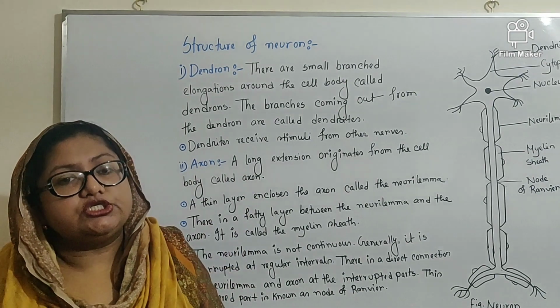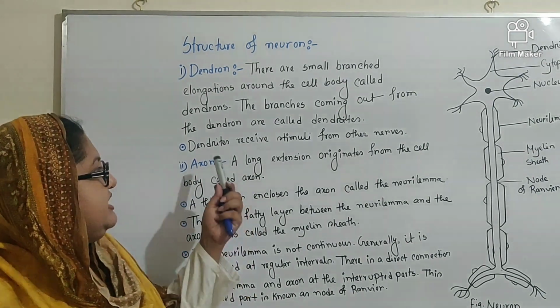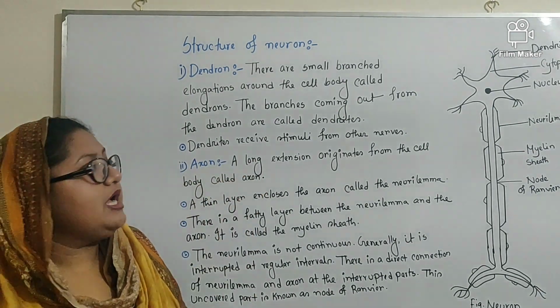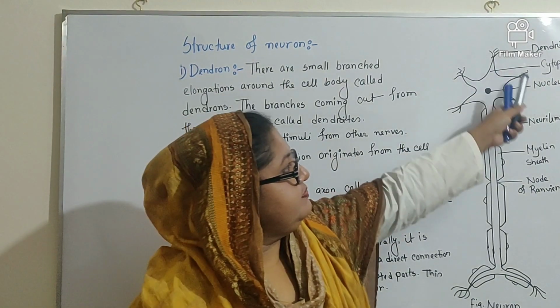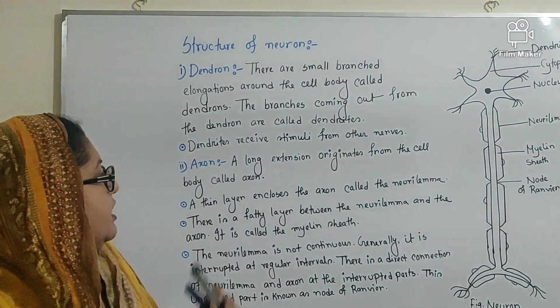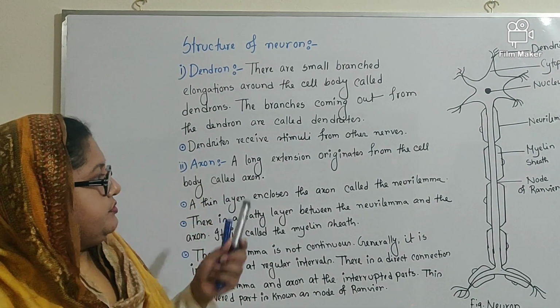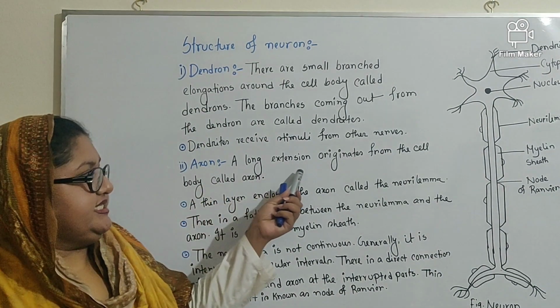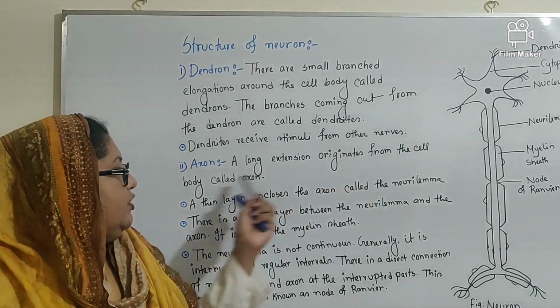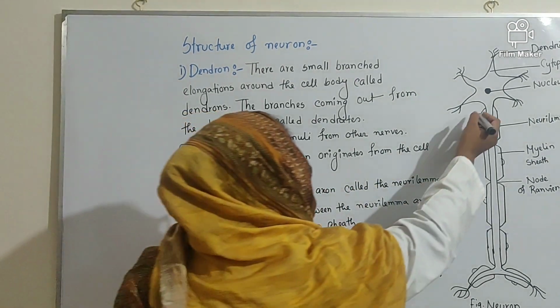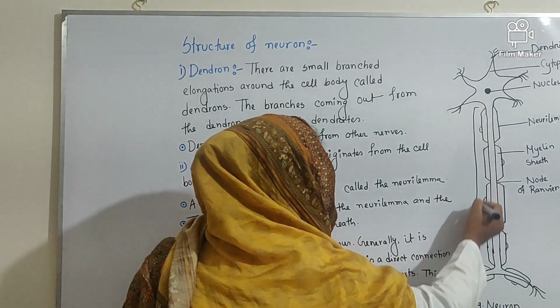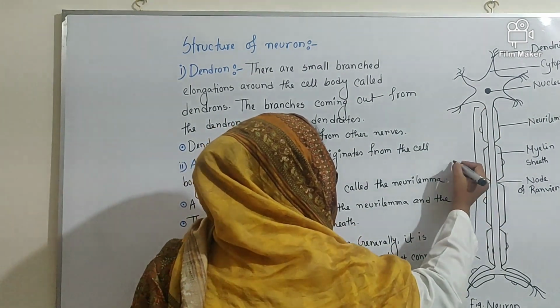What are the functions of dendrites? Dendrites receive stimuli from the other nerves. Okay. So here you can see these are the dendrites. Then axon. A long extension originating from the cell body is called axon. So from here up to this, it is known as axon.